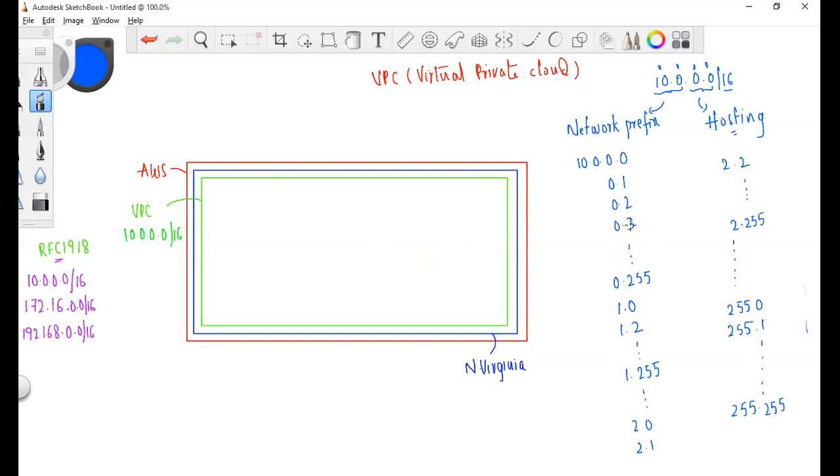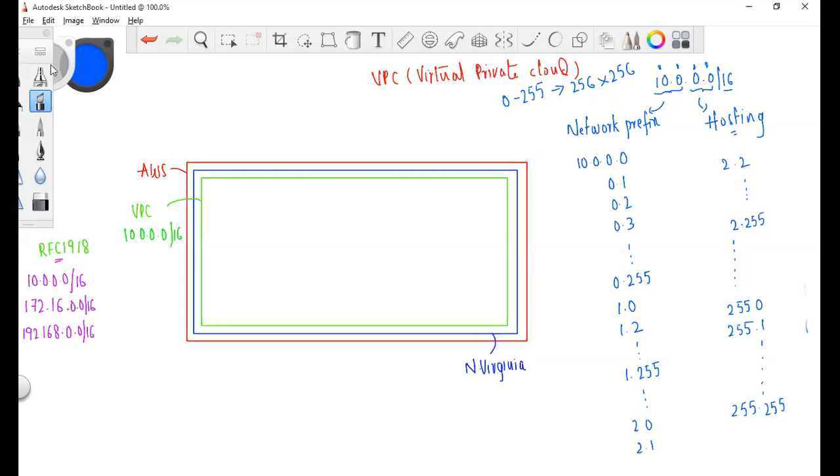Almost, not exactly. When I say 0 to 255, including 0, I actually have 256 IP addresses, right? That means I have 256 into 256.